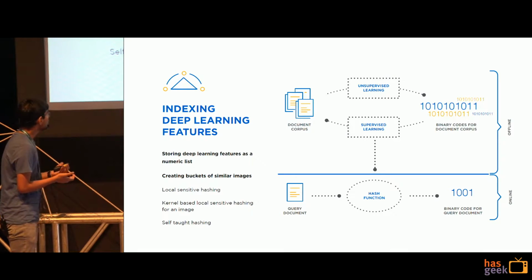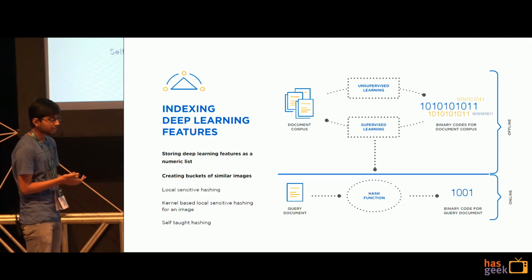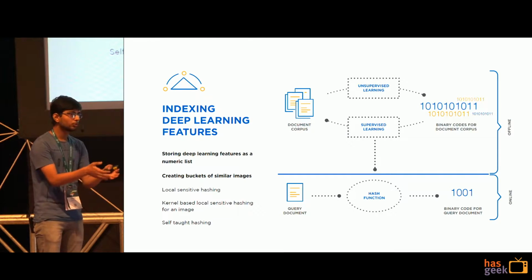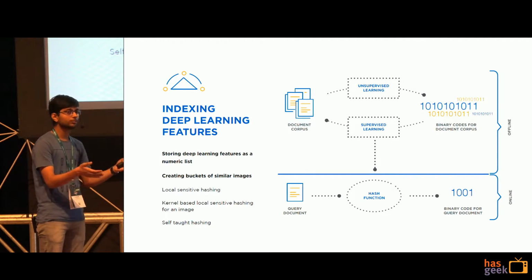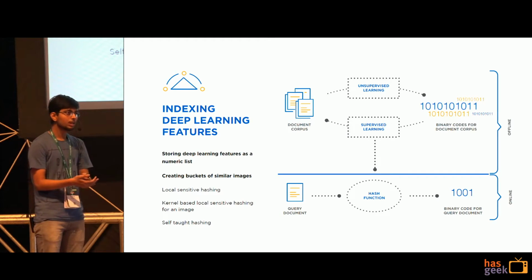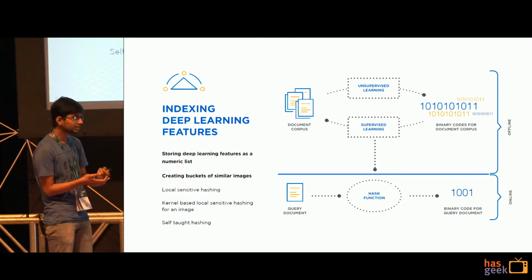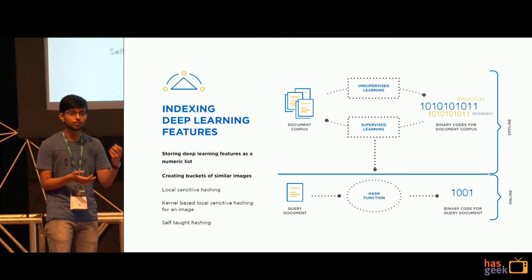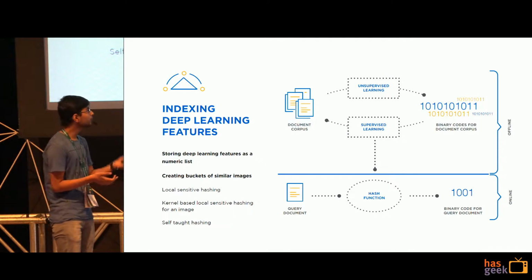If you look at locality sensitive hashing and kernelized locality sensitive hashing, they try to group products by dividing the very high dimensional feature space into multiple buckets. Self-taught hashing is unique in the sense that it uses a collaboration of both supervised and unsupervised algorithms. If you look at the slide,